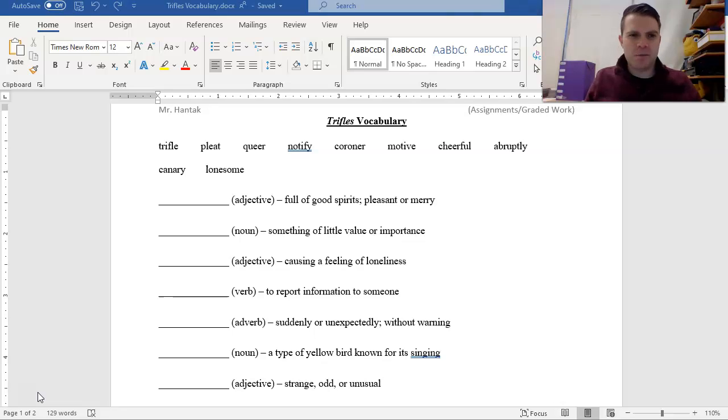We're going to be using these 10 words over the next 2 weeks as we study Trifles, a short one-act play by Susan Glaspell. It's nice to know all 10 of these words before we watch the play, before we act through the play if you're in class, because they'll help us to understand what's going on in the play.